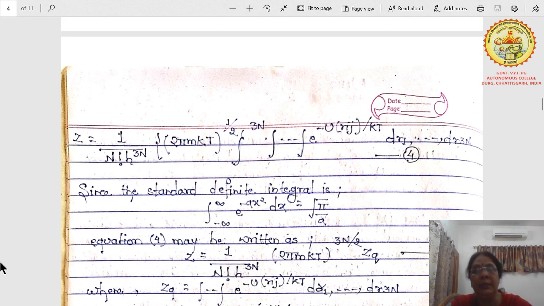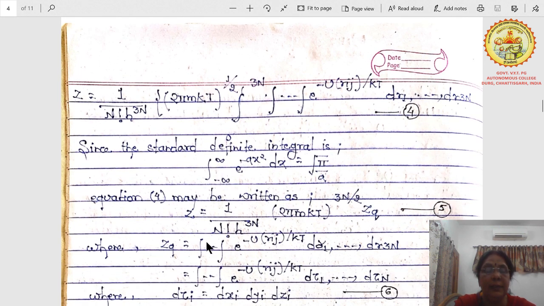We know from the standard integral that the integral from minus infinity to plus infinity of e to the power minus a x squared dx is root of pi by a. So in equation 4 we will simplify this and write Z equals 1 upon factorial n h to the power 3n, times (2 pi mkT) to the power 3n by 2, times Z_Q. The Z_Q will be this integral, e to the power minus U(r_ij) by kT dr1 to dr3n. Similarly, you just simplify it.